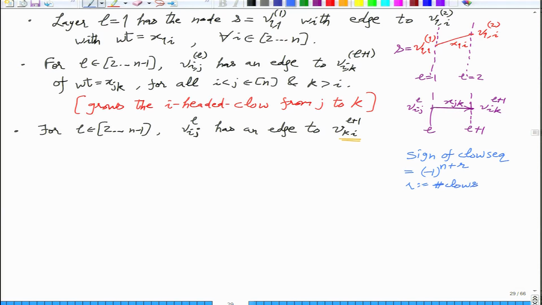So let us ignore the -1 to the n, because n is common across all the claws. The thing that is different is this r. How many claws are there in your claw sequence? So whenever you are developing a new claw, just introduce a minus sign. So that is the formula we are using. -1 to the n we will assume to be just 1, so we just ignore that. Okay, or we could have put that in the beginning when we looked at L equal to 1. We could have put it here. It's not very important.